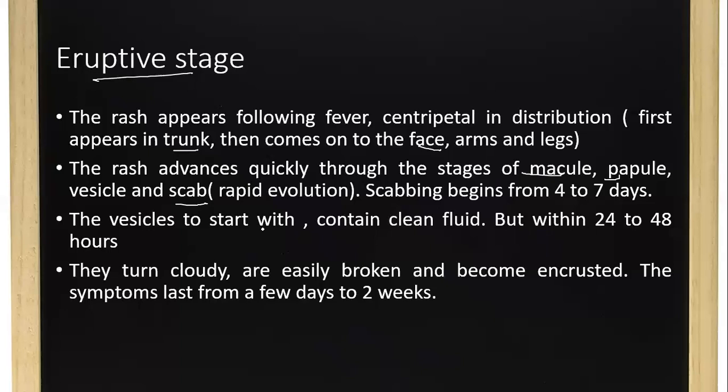The vesicles to start with contain clear fluid, but within 24 to 48 hours they turn cloudy, are easily broken, and become encrusted. It starts in a blister form, and after 48 hours it will contain clear liquid. The symptoms last from a few days to 2 weeks. When compared with the pre-eruptive stage, the duration of the eruptive stage is up to 2 weeks.